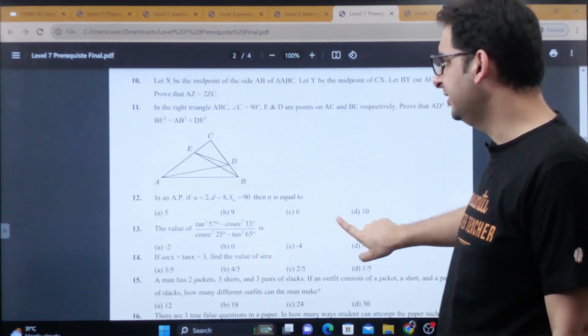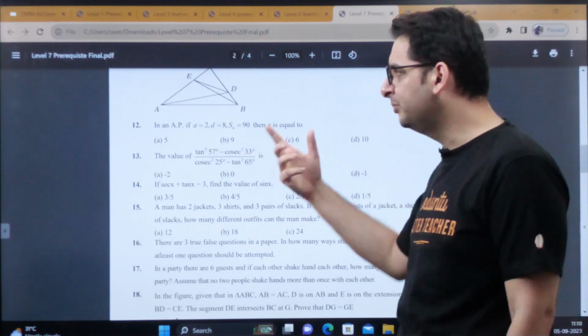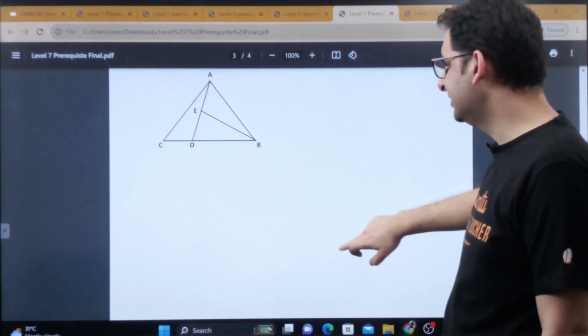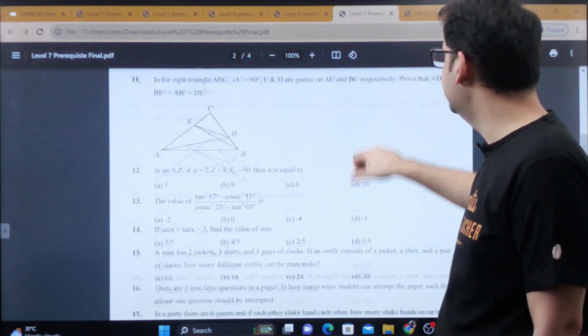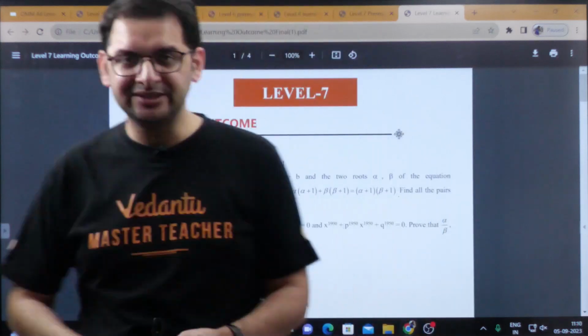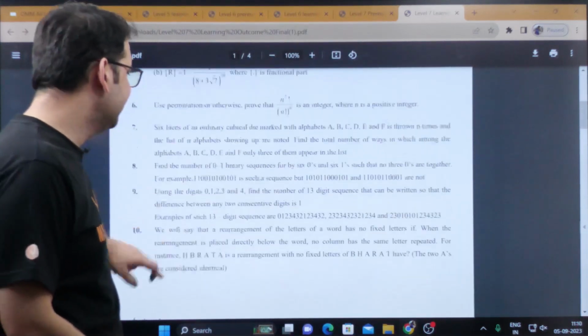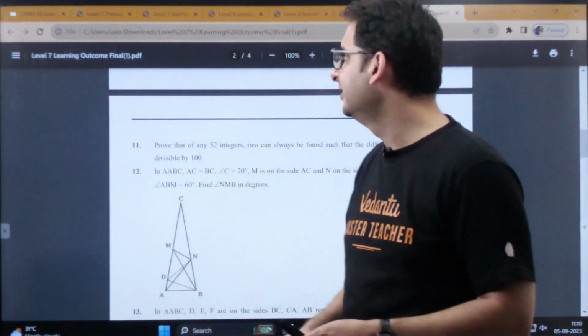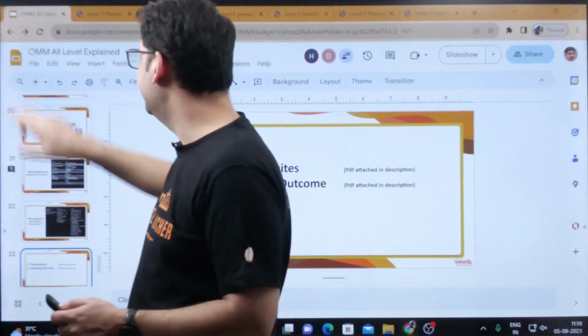So basic trigonometry, we're already assuming that you know basic trigonometry and all, right? So these are the things that we require from your side if you want to join this. And what are the learning outcomes? So these kind of amazing things you'll be able to solve after taking this course. You can have a look at the PDF which is attached in the description and again make up your mind.